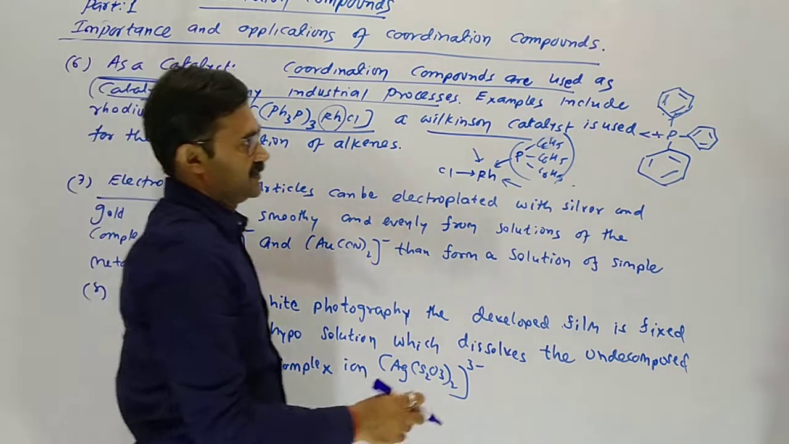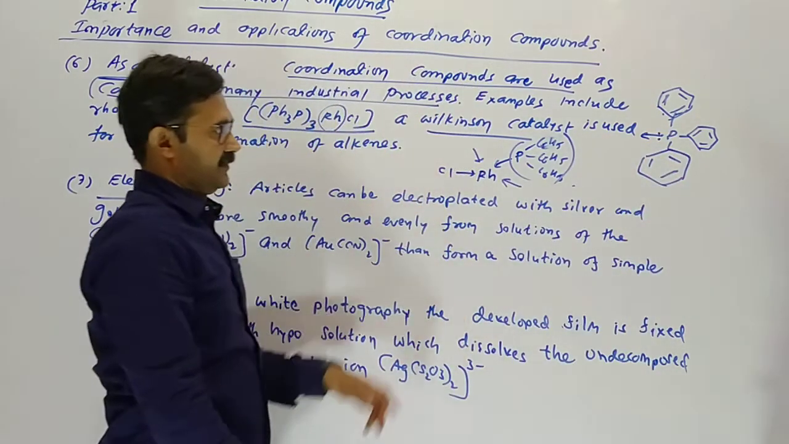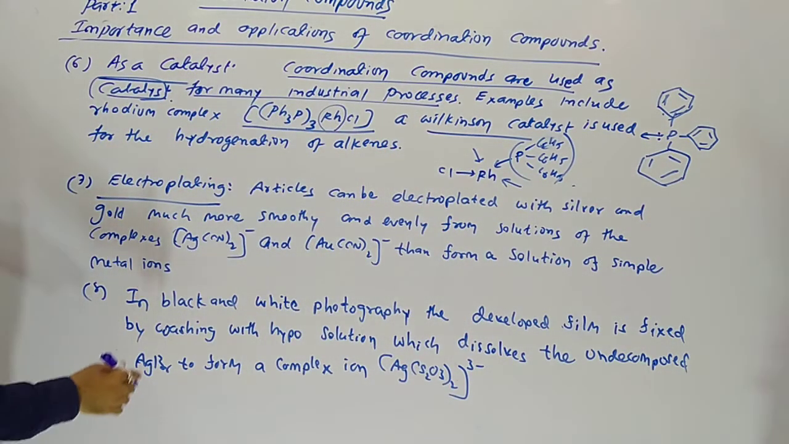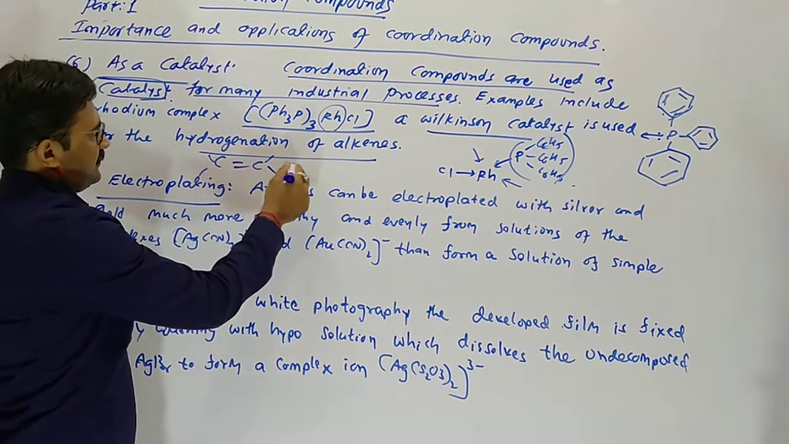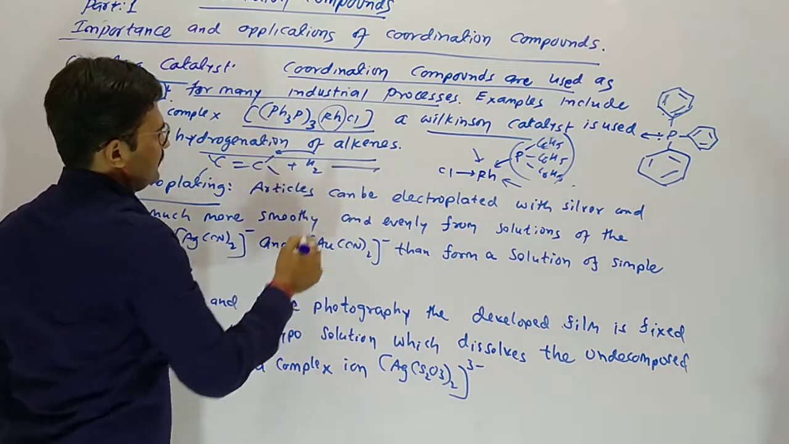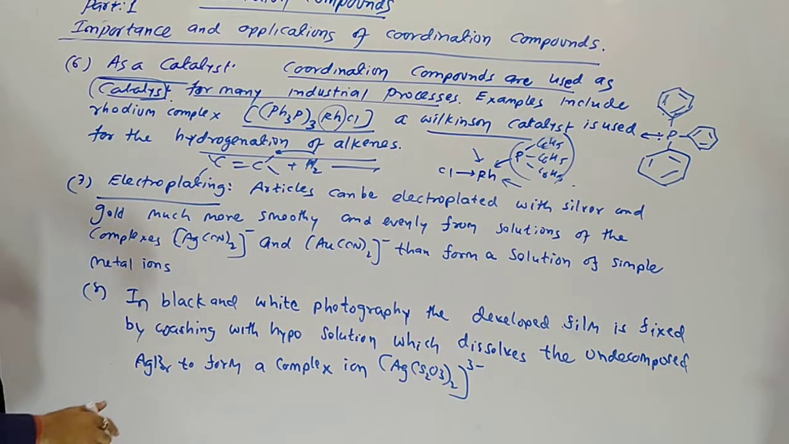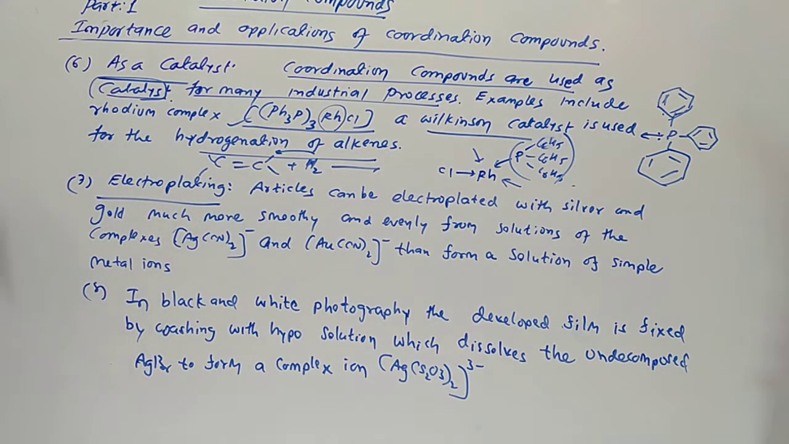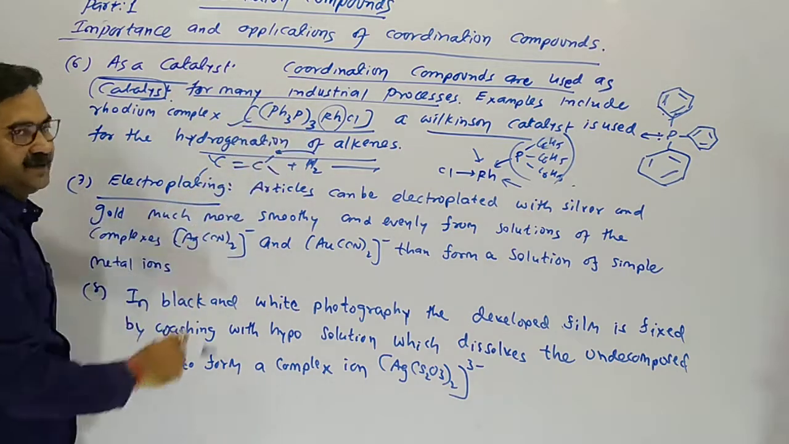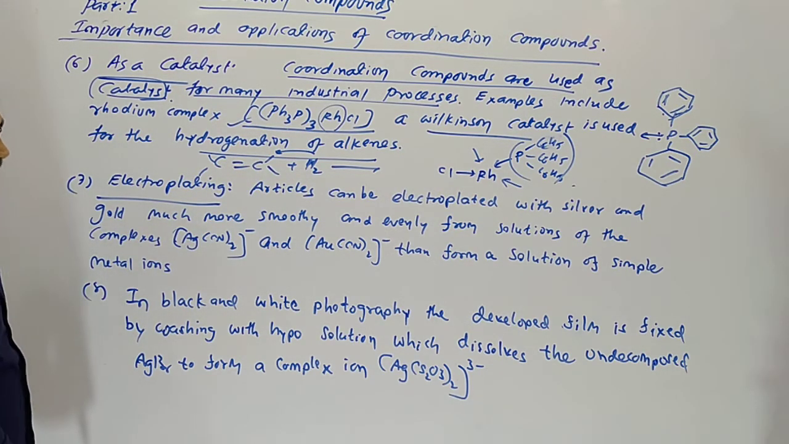Here phosphorus donates an electron pair to the metal. For the hydrogenation of alkenes, when we add hydrogen to the alkene, Wilkinson catalyst is very useful as a catalyst. The famous name of this coordination compound is Wilkinson catalyst.